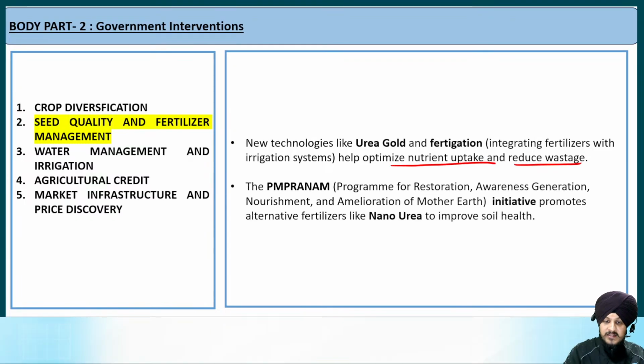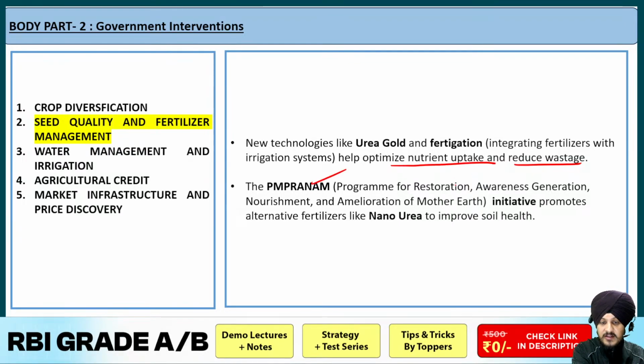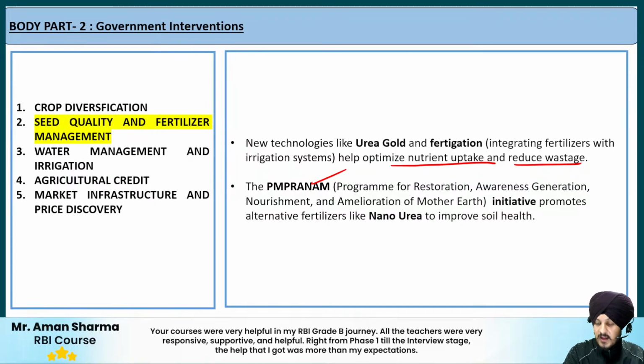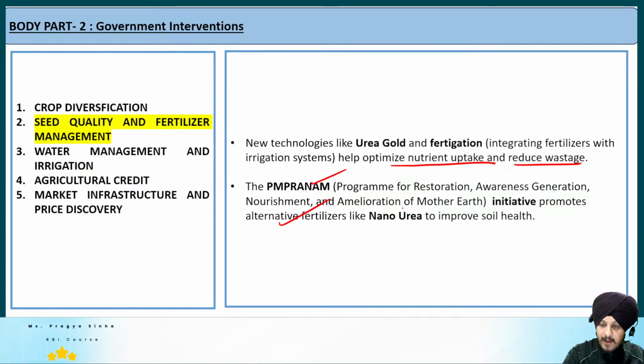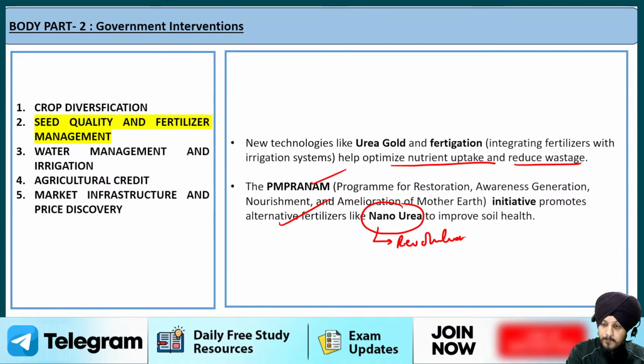The next is the PM Pranam, which is basically the Program for Restoration and Awareness Generation and Nourishment and Amelioration of Mother Earth, and it is an initiative that promotes alternative fertilizers, for example the nano urea. Now what is nano urea? I would say it is a revolutionary fertilizer. Why do I call it revolutionary?